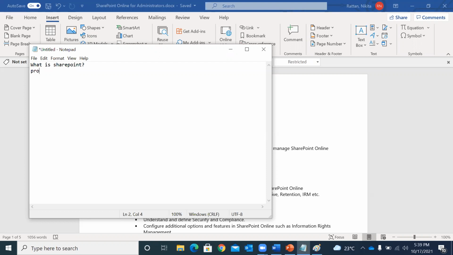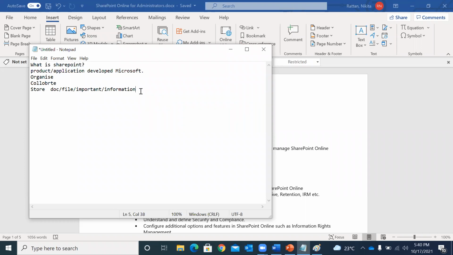It is an application developed by Microsoft which helps you to organize, to collaborate, and to store all your documents, your files, your important flow charts, whatever you have, whether it's related to security purposes or information, anything, in one particular place, and that place is called SharePoint.